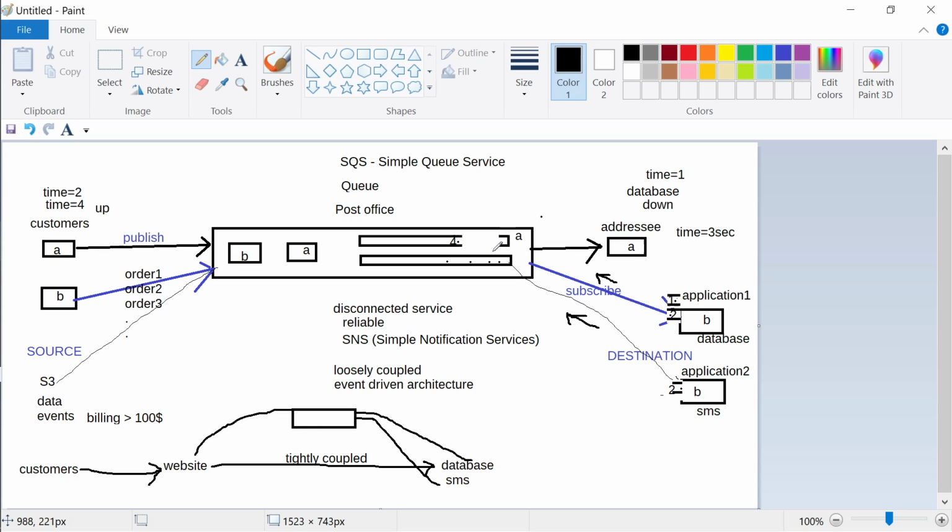Instead of me putting it into the database, that code I don't want to write in the website because I'm receiving millions of orders. I'm trying to tell the queue, see, I'm very busy taking orders all day. My website is very busy. I cannot just take the order, put it in the database, and send the SMS. Then I'm trying to do too many things and I can break down because orders are also flowing in, no? Correct. Now, do you remember your Facebook went down for 6 hours?